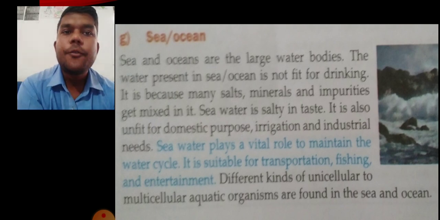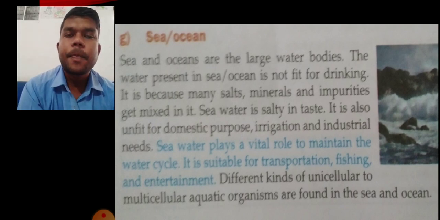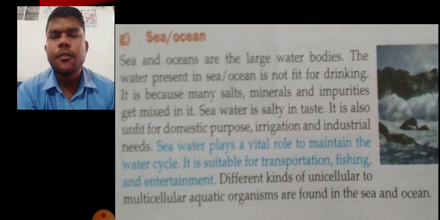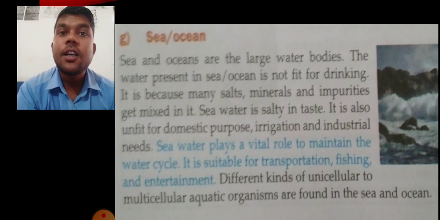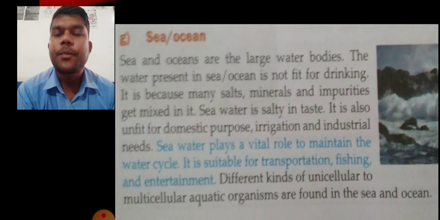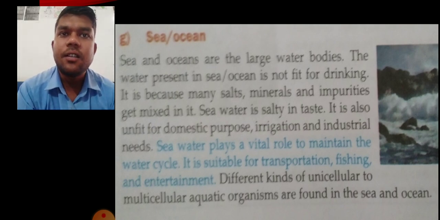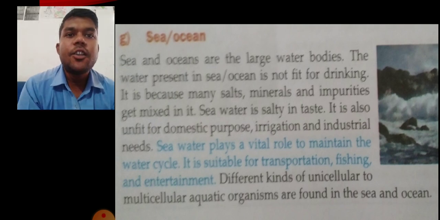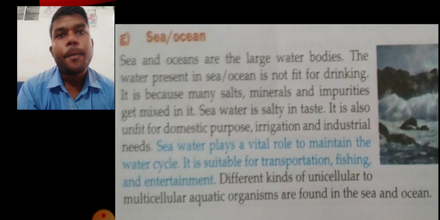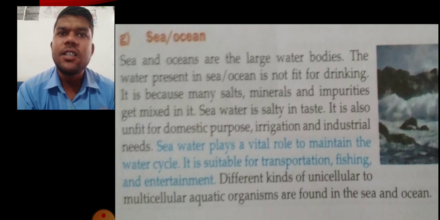It is also unfit for domestic purpose. Okay, domestic purpose, for feeding, for washing, different other work, it is not good. Why? Because it is salty. There is salt contained in it. Okay, salt minerals are there. Irrigation and industrial needs. So for the domestic purpose, it is not suitable.